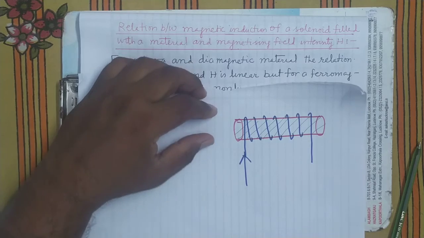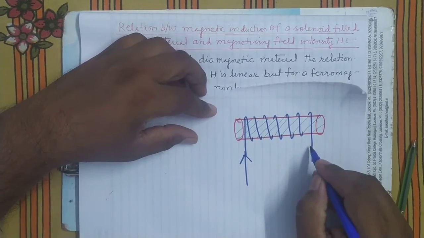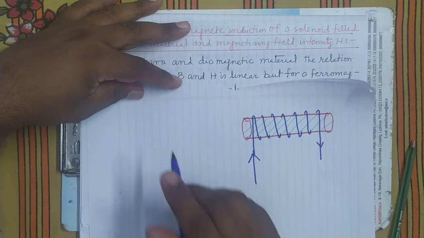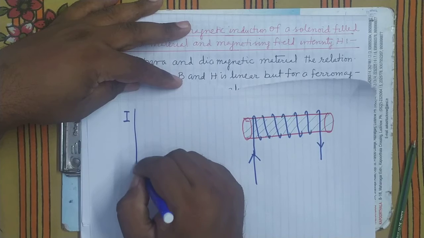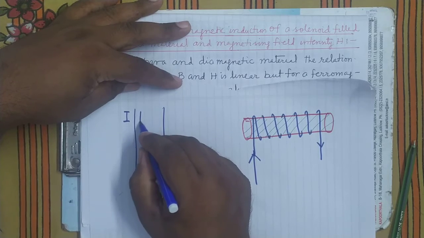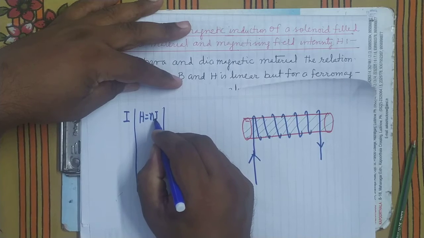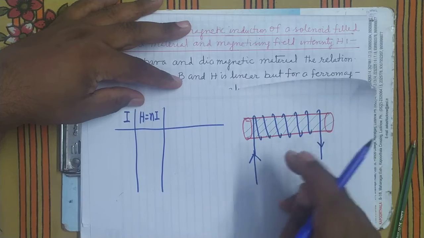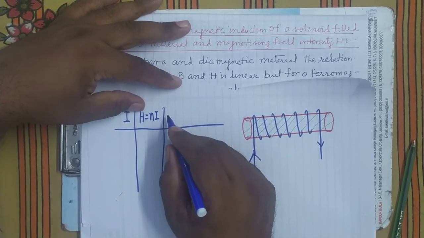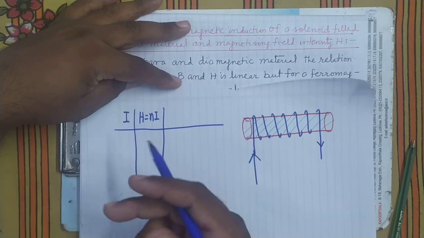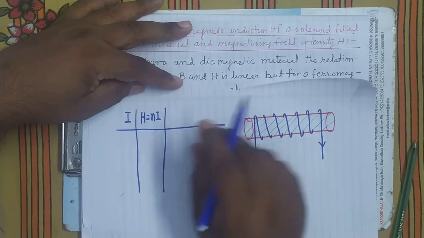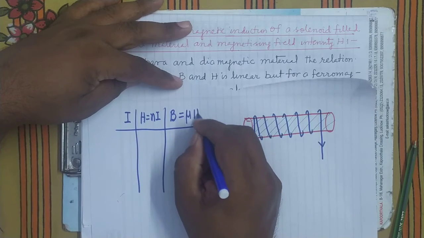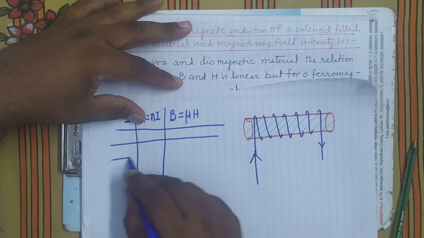Some current passes through this. Suppose you pass a current of 1 ampere. Here the current is 1 ampere, and the value of H will be equal to n into I. It's clear. And then what is the magnetic induction inside the magnetic material? That you have measured by some device. How will you measure it? That is not in your course. So you have measured it by some device. B equals mu into H. So what will you find?